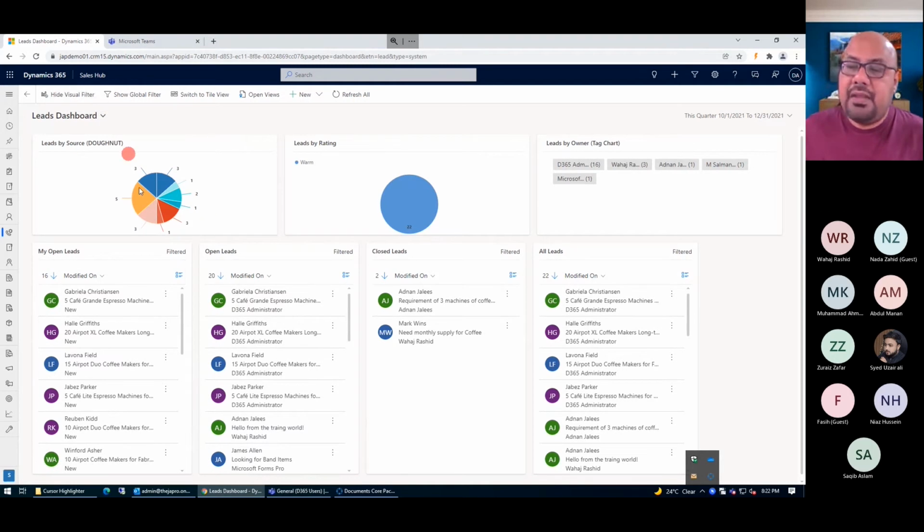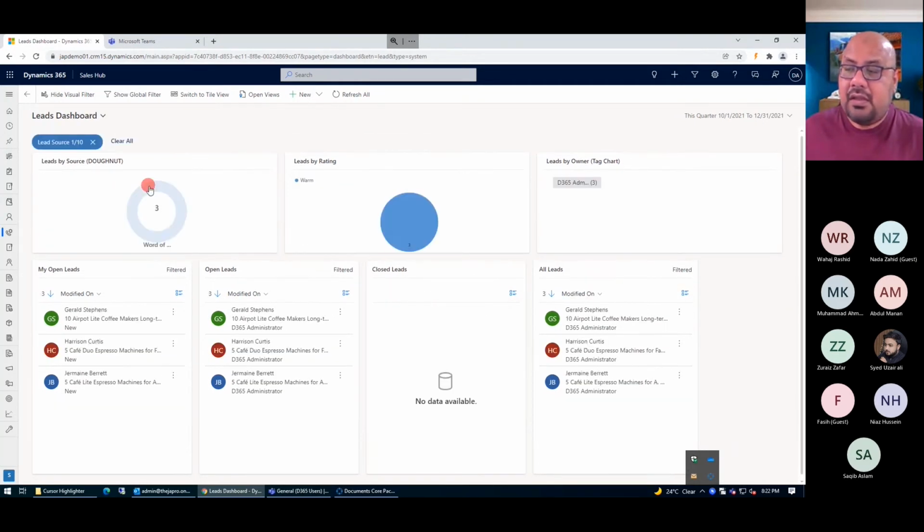So it is showing me the different sources here. It is showing me the lead rating wise. It is also showing me the lead owner wise here. So let's take an example. I want to see what's happening with word of mouth here. If I click on this particular chart, the system is going to filter out everything and sort it based on that. So there were 3 leads with word of mouth as a lead source.